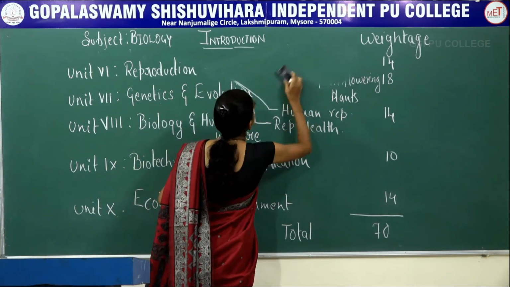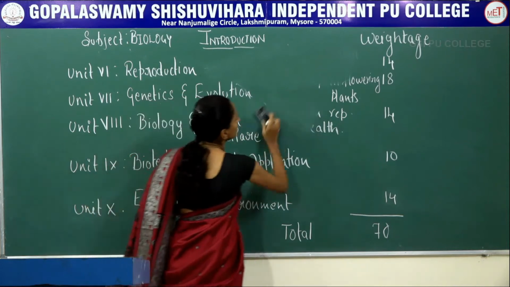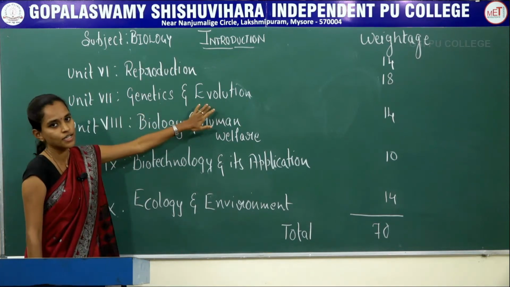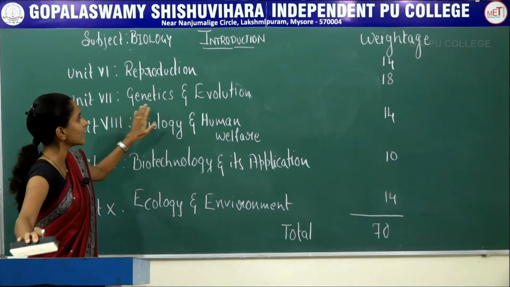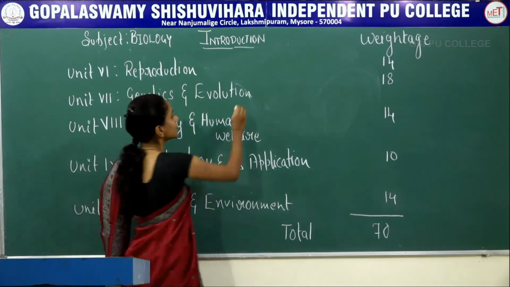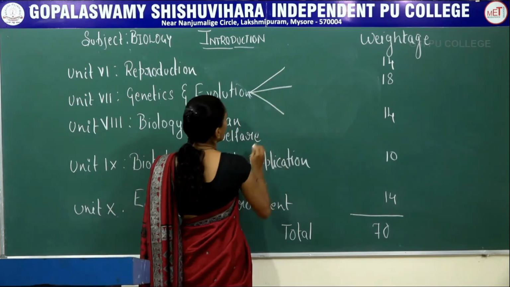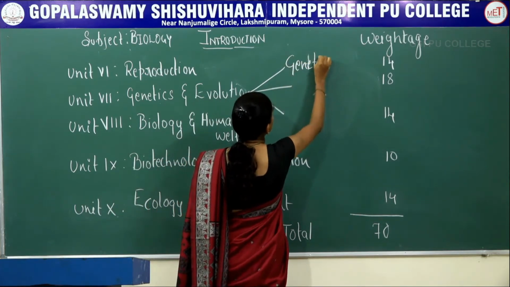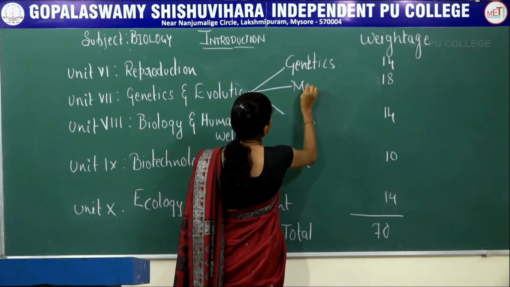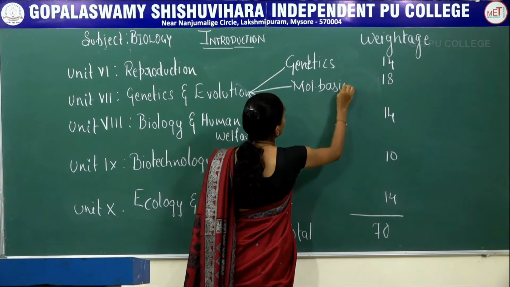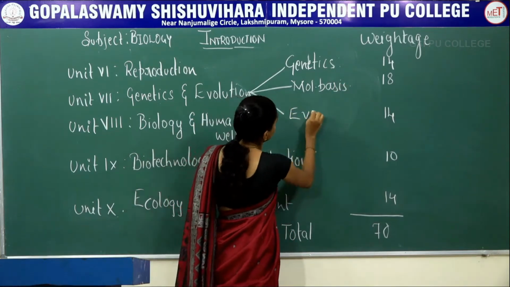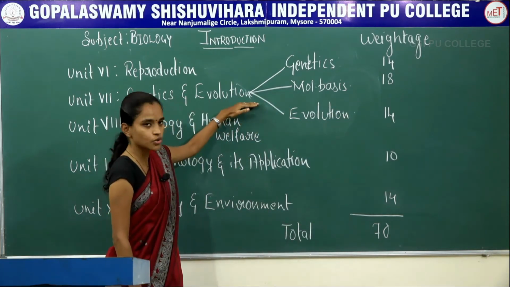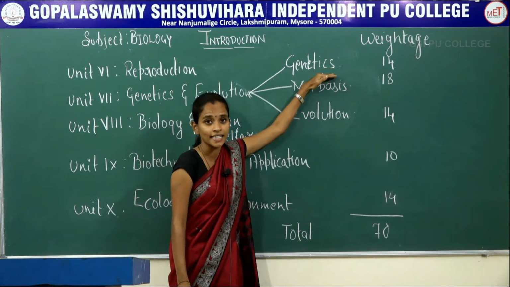Next, the 7th unit, genetics and evolution. In genetics and evolution there are 3 chapters. The first chapter will be genetics, where you will be studying the principles as well as inheritance.